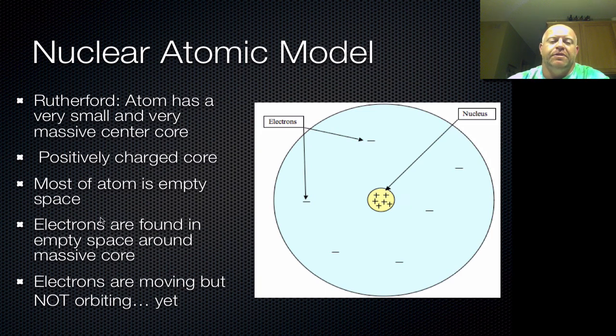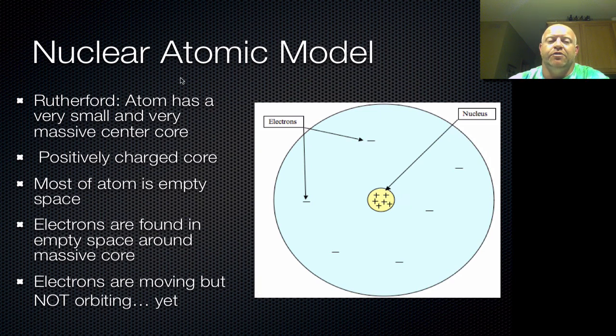And in that empty space are the electrons. A couple of things about this model, the nuclear model. He has yet to talk about how the electrons are moving. So they know they're out there. They don't really know how they're moving yet, not orbiting yet.